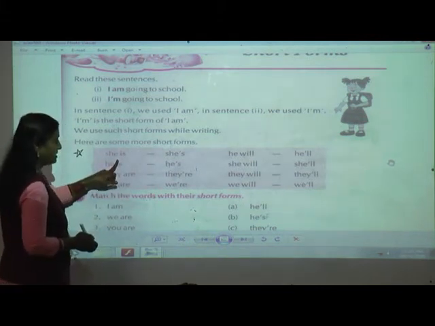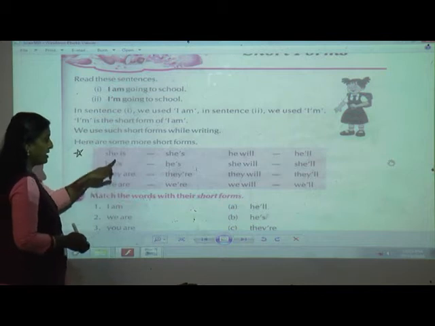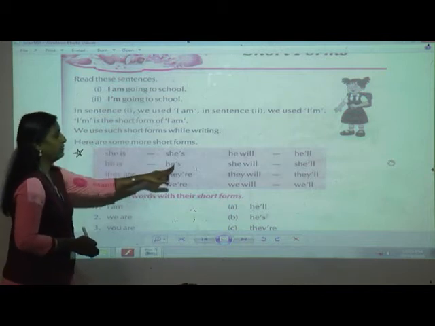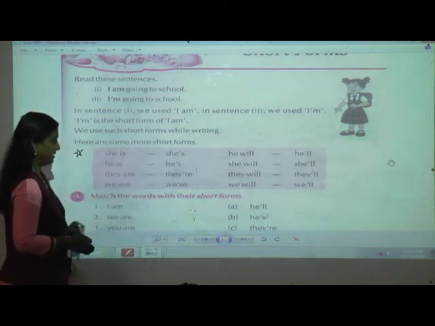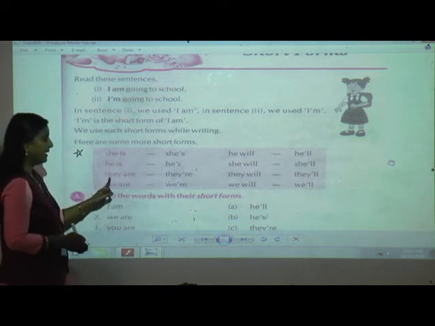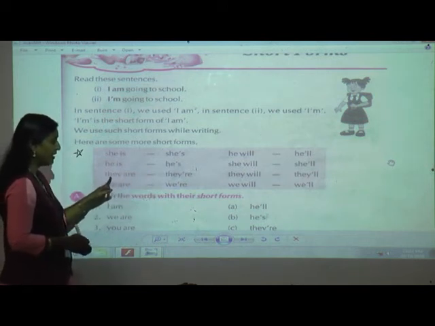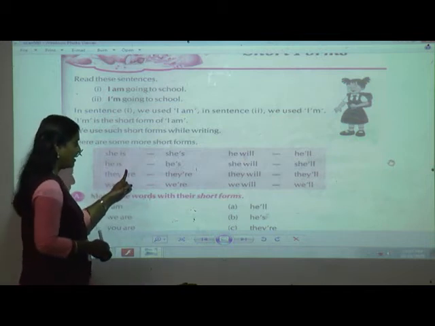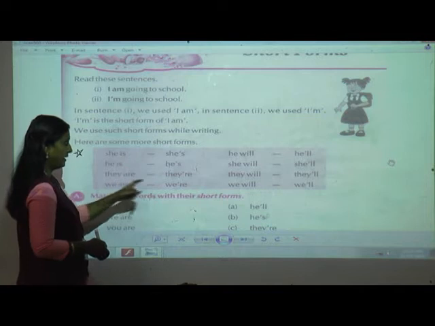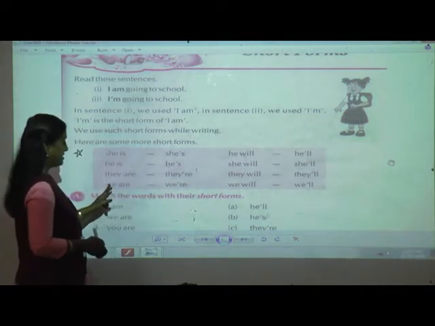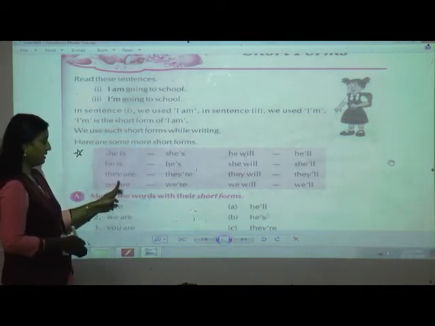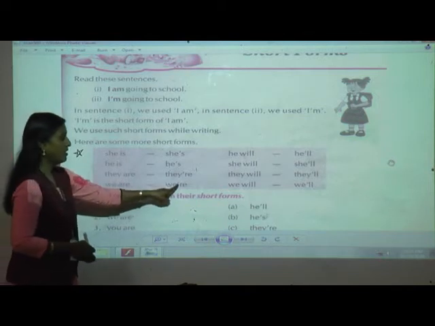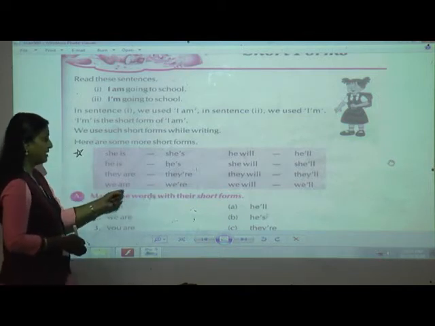Same way, he is. In "he is", the i has been dropped, and after "he" they have used apostrophe then s. Again here, "they are". We can see the a has been dropped, then apostrophe and then re. Same way here, "we are": the a has been dropped, then apostrophe, then re.